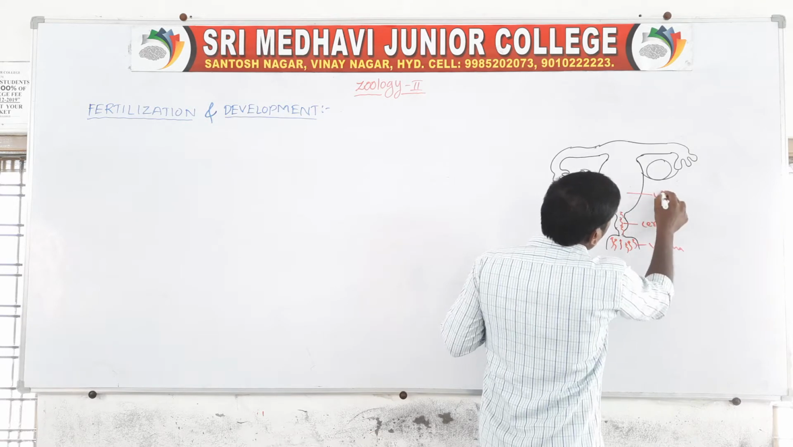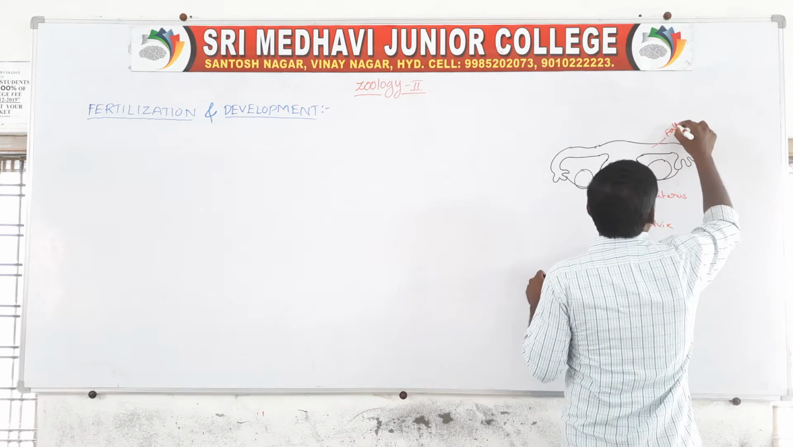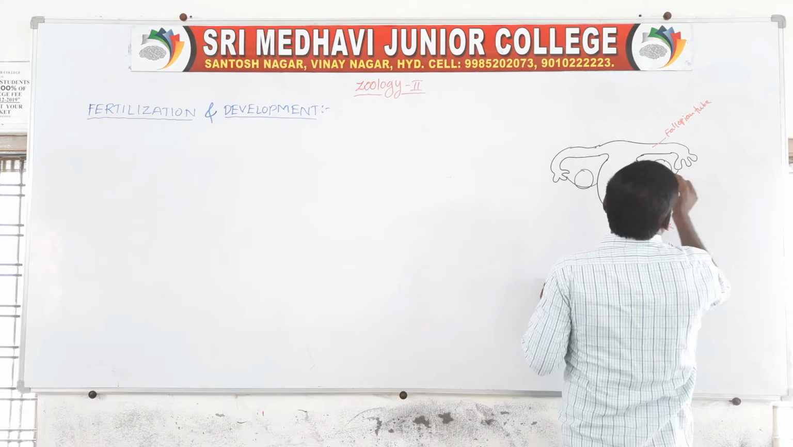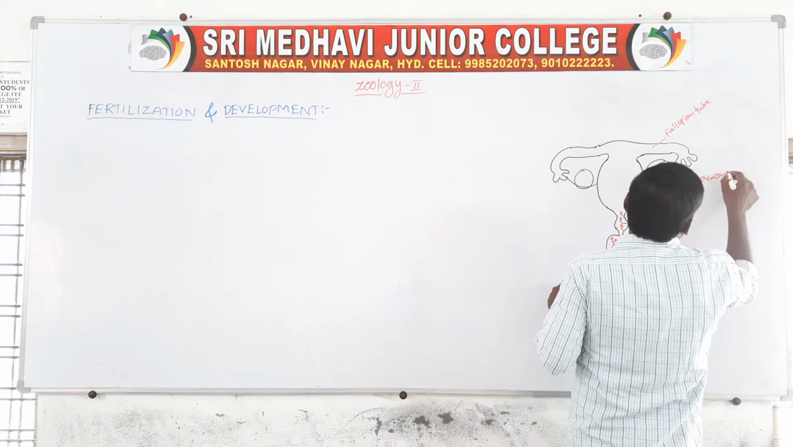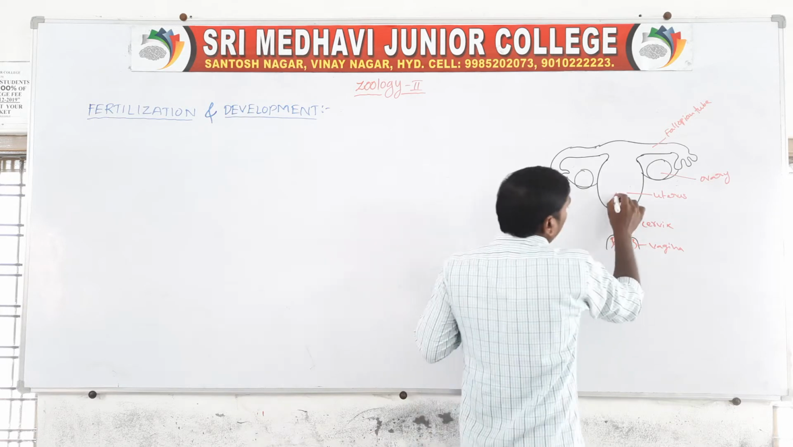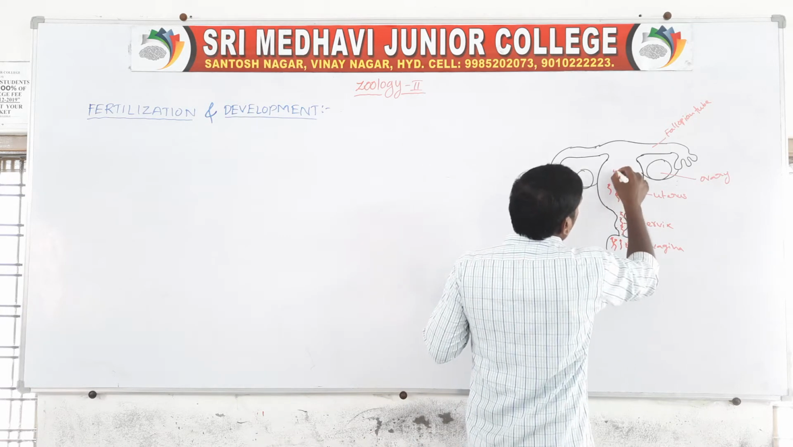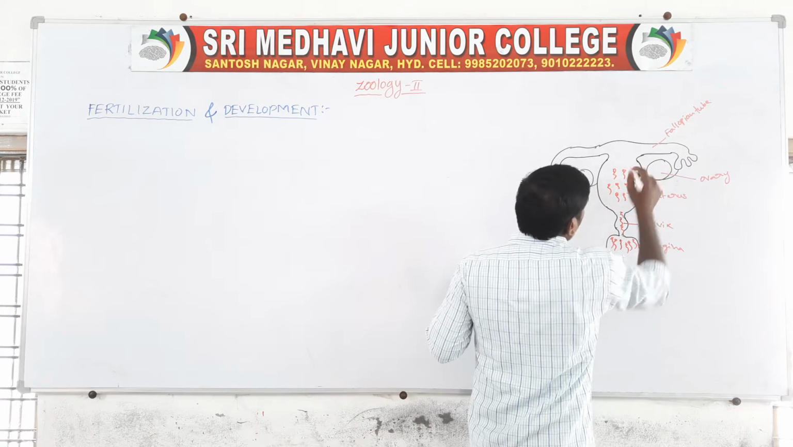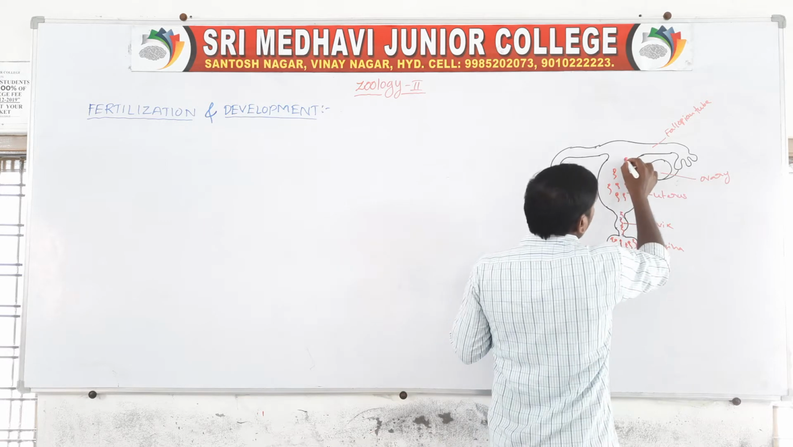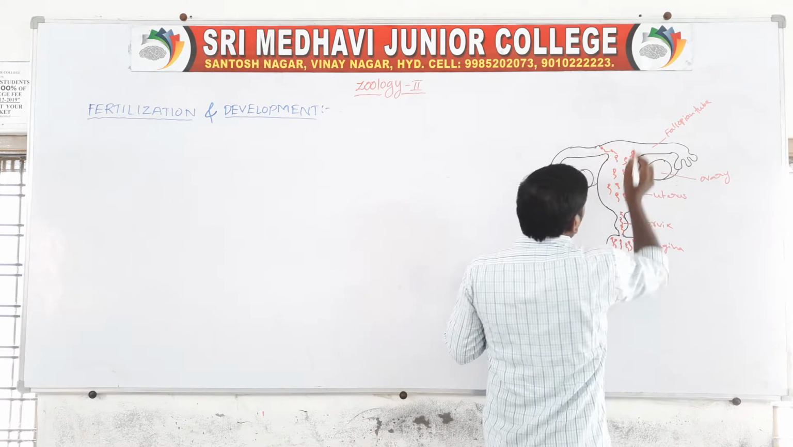This is the uterus, this is the fallopian tube, and this is the ovary. The sperms reach the cervix, then the uterus. The sperms are motile, and motile means they are moving. So from the vagina to the cervix, the cervix to the uterus, and the uterus to the fallopian tubes, they reach the fallopian tubes.